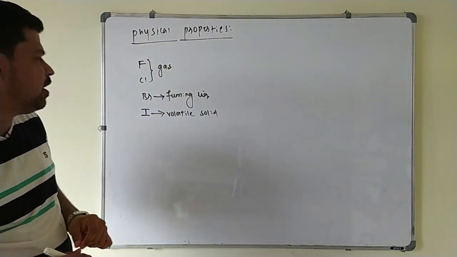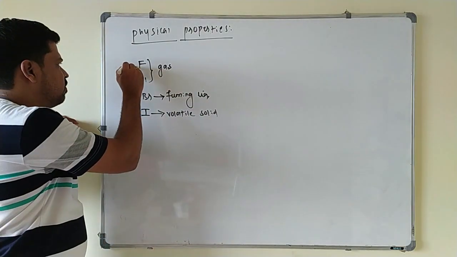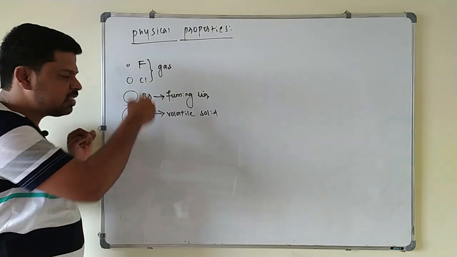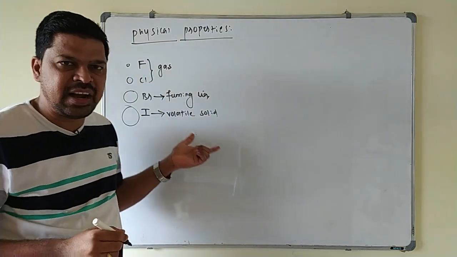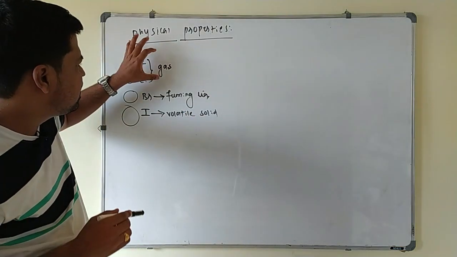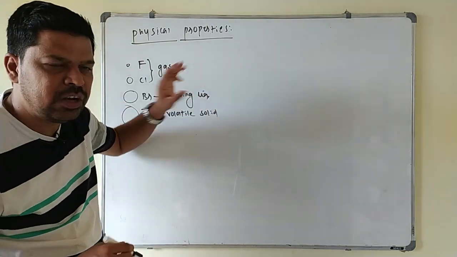So this can be explained on the basis of what? Down the group atomic size increases: fluorine, chlorine, bromine and iodine. With increase in the atomic size, van der Waals force of attraction increases, and hence the physical state changes from gas to liquid and liquid to solid here.